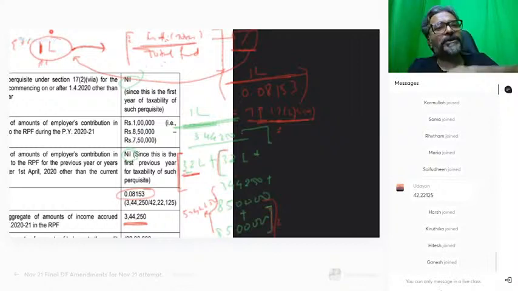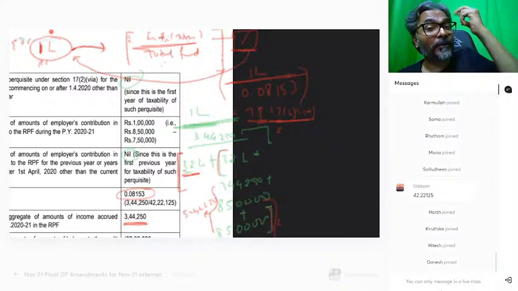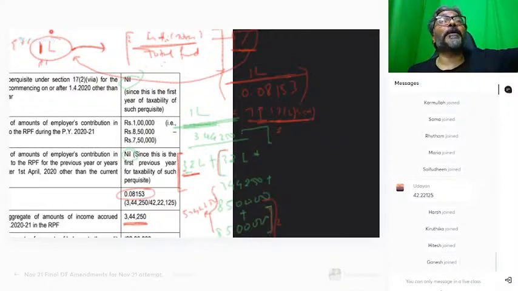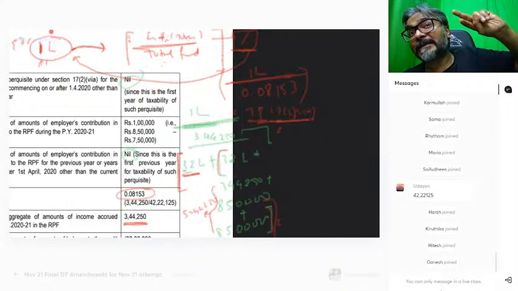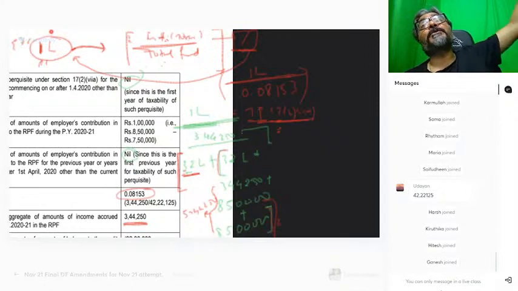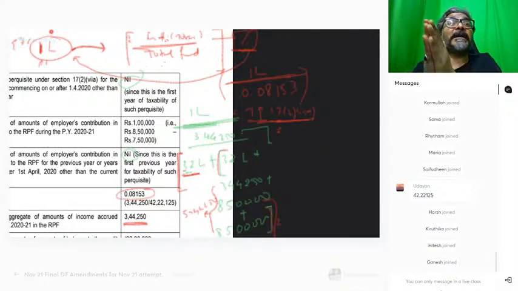But I have told you the logic: the excess on that 1 lakh. The logic was, how much is the interest on that excess amount? That is what will become the taxable amount of the perquisite under section 17(2)(vii)(A). So we were supposed to calculate that.